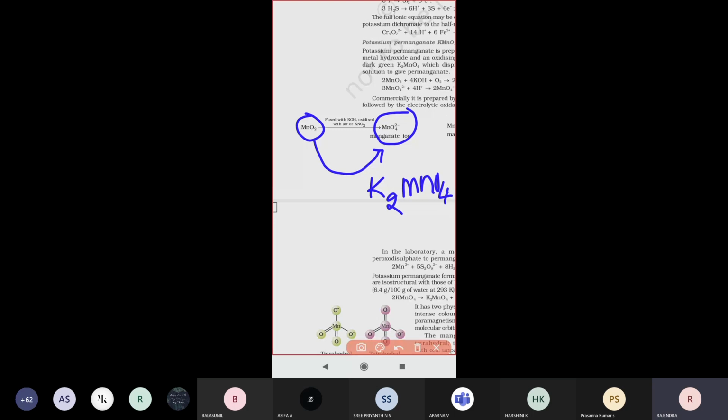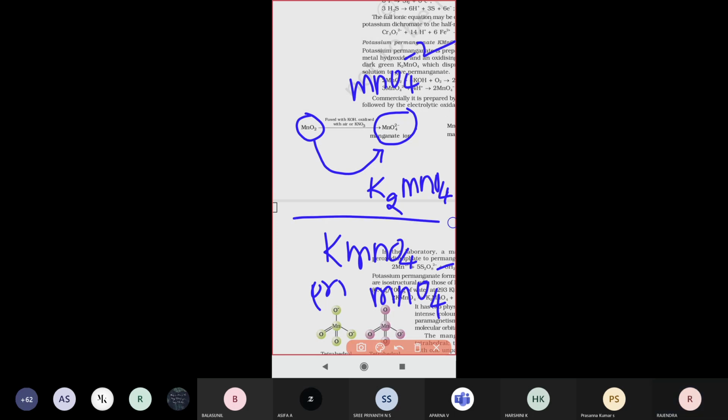Permanganate is MnO4 minus. So MnO4 minus we call permanganate ion, and MnO4 2 minus is called manganate ion. That is the difference.